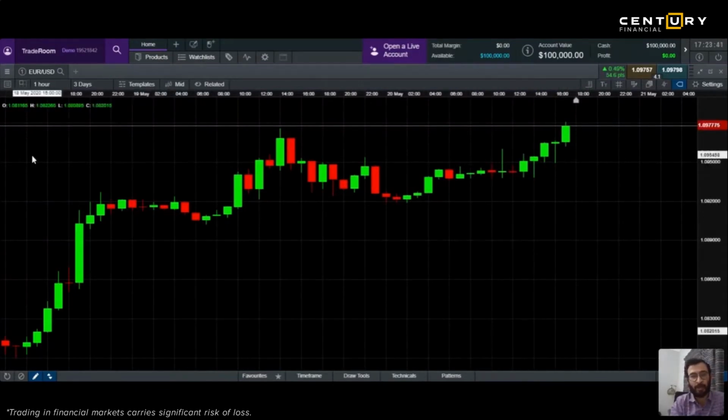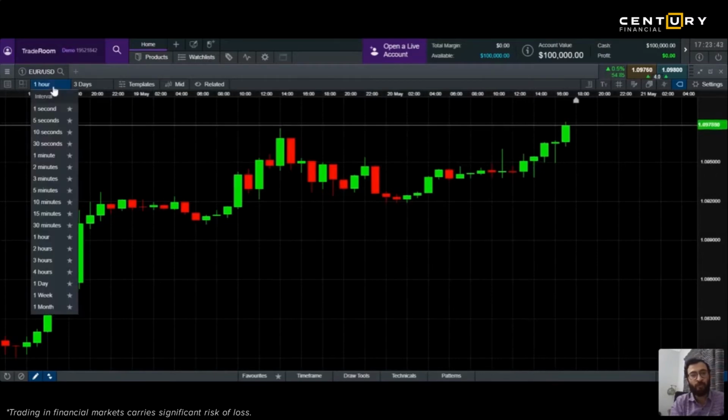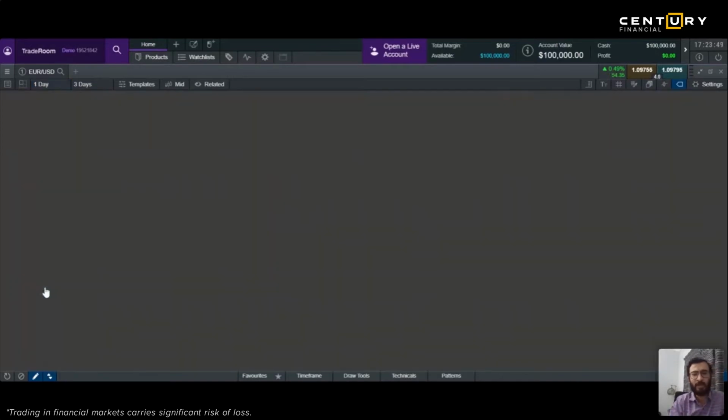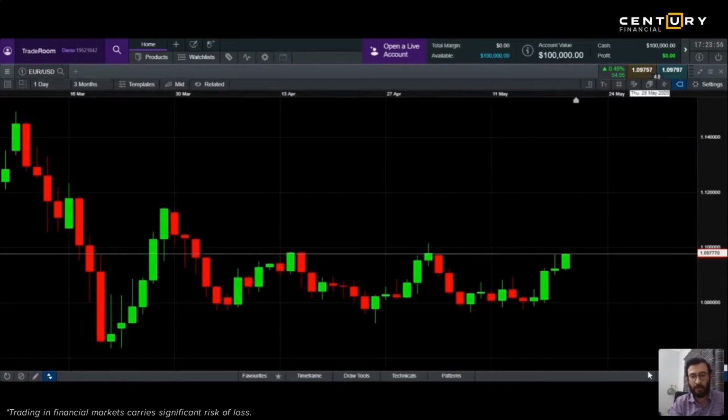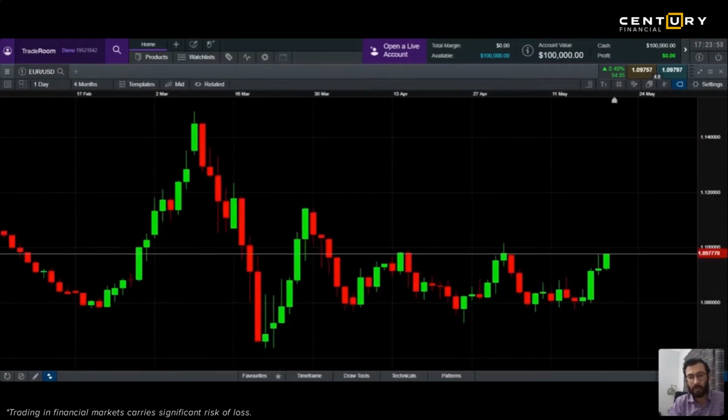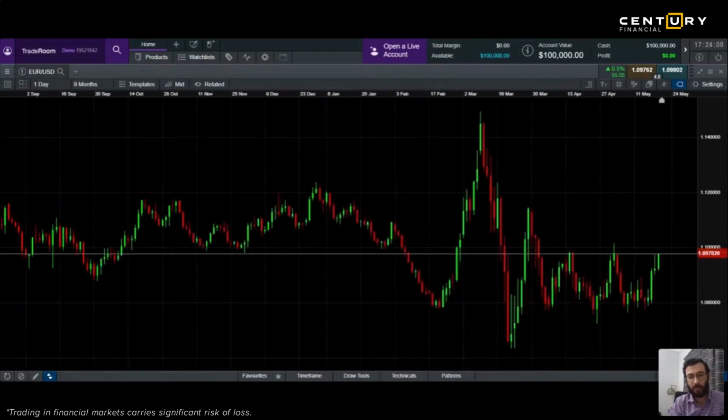So for day trade maybe not, but if I want to do position based trading, position based means where a trader takes trades which are for the long term. And if I see a daily chart, now this is a day on day chart. Let me clear everything here. Now on a day on day chart, if I have to look at a trend,